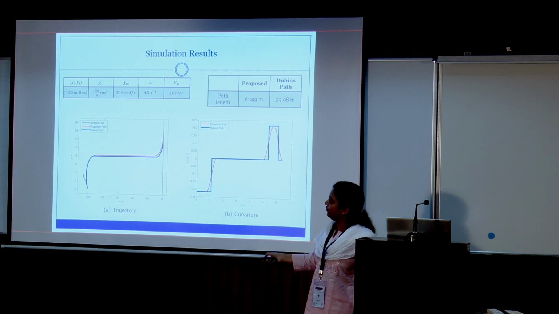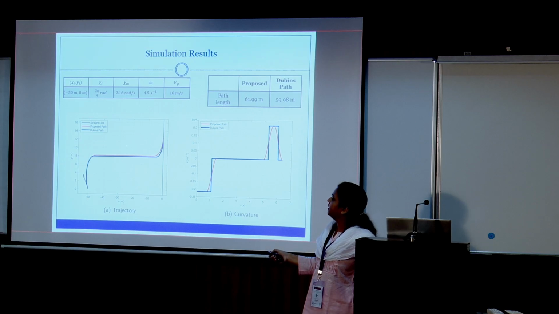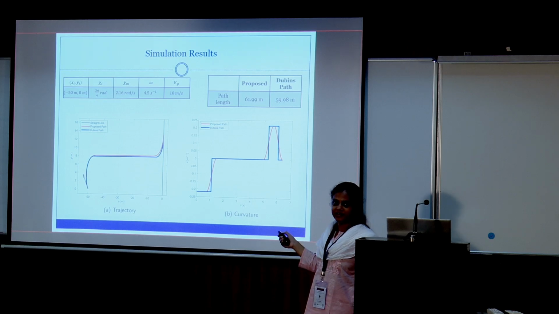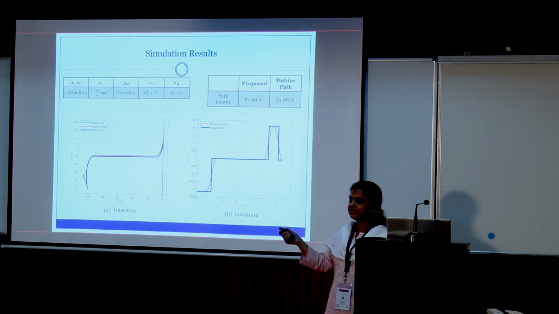The blue one, for a particular configuration, is Dubins path, and the red one is the recently produced result. The path length will of course be a little more, but that is acceptable as we are getting C2 type. The same work is extended for standoff targeting and circular path convergence, but I have skipped that result for brevity. See the curvature profile; it is very smooth and easily implementable.